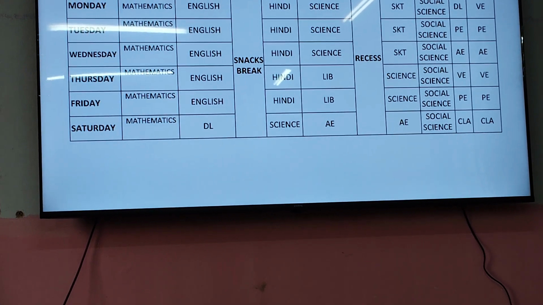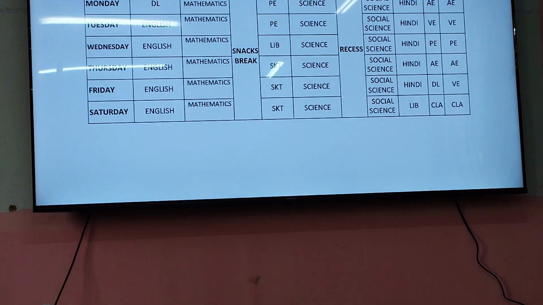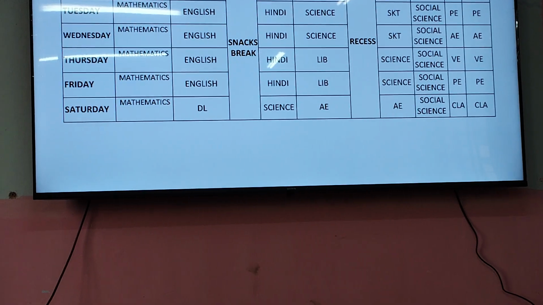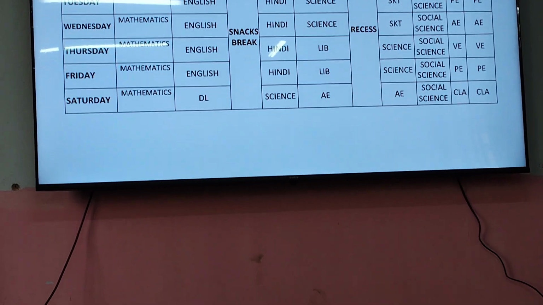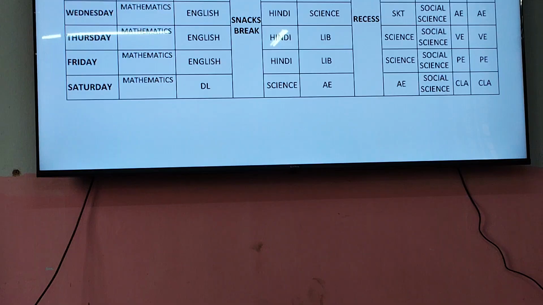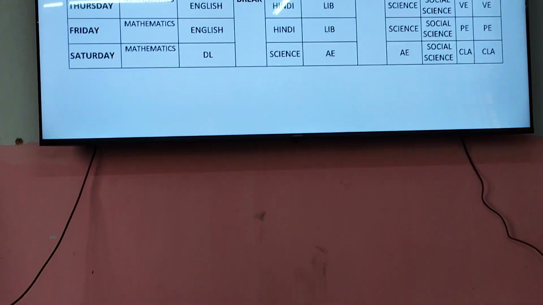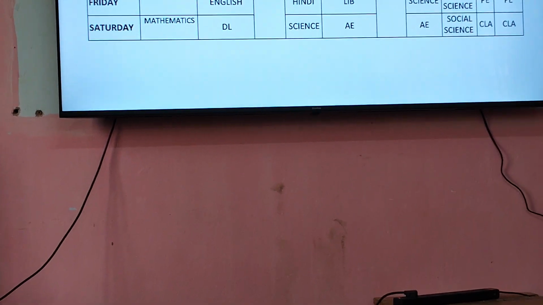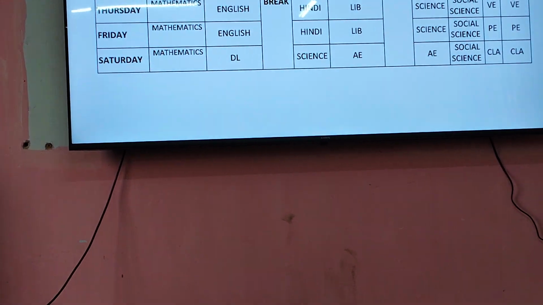Even you can see the maths period they are always giving before lunch. You know this is period 4, this is 2, and this is 1. They are not keeping the maths period even after recess. But practically it is not possible, because otherwise we would need 2 TGT maths, 3 TGT maths. Then we can have it only before recess. So it is illustrative in nature, but we have tried to maintain it.